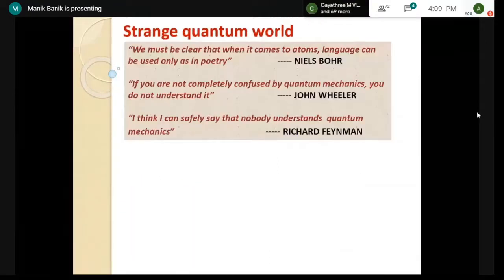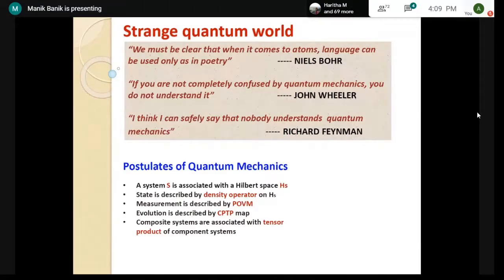Now we'll move to the quantum world. In the quantum world, states are not like what we think of classically. There are much more peculiar things. There are some famous quotations, and probably you have all heard about quantum mechanics. I'm not going into details of that. But what is quantum mechanics?